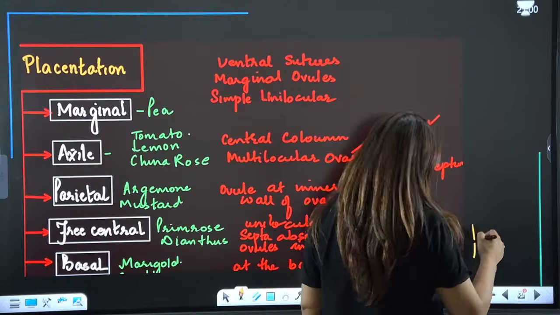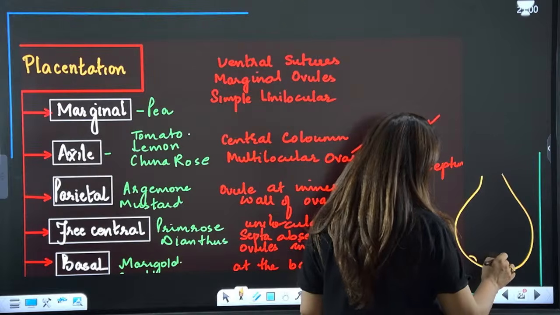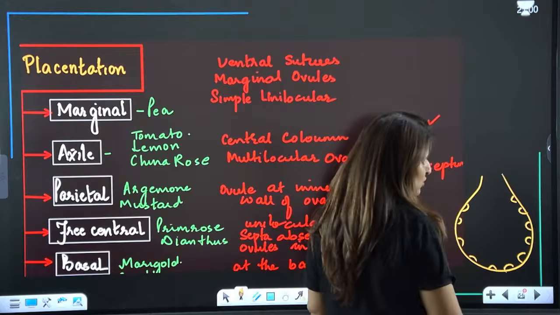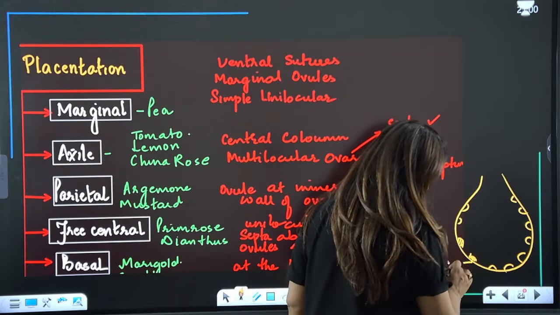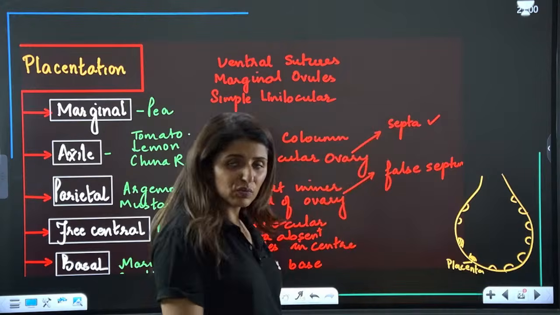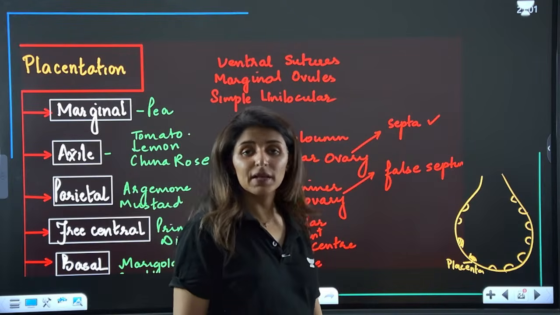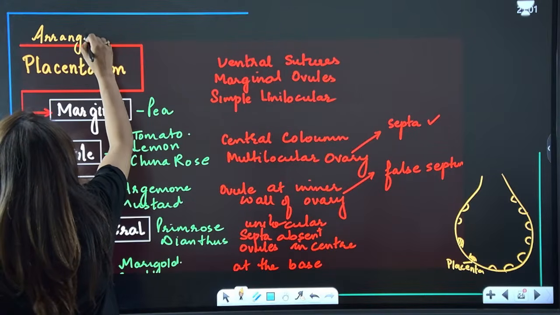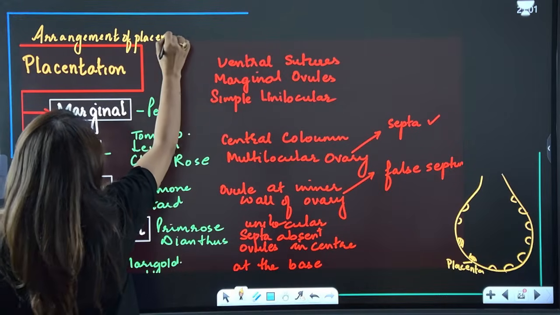We know that this is the ovary, and in the ovary we have some seeds, or ovules. The ovules are not directly attached to the ovarian wall, so there has to be a cushion-like structure, which is called the placenta. How many placentae there are and how they are arranged within the ovary or ovarian cavity, this arrangement is called placentation. Wherever there is placenta, there is an ovule, so you can say it is the arrangement of placenta or ovules within the ovary.